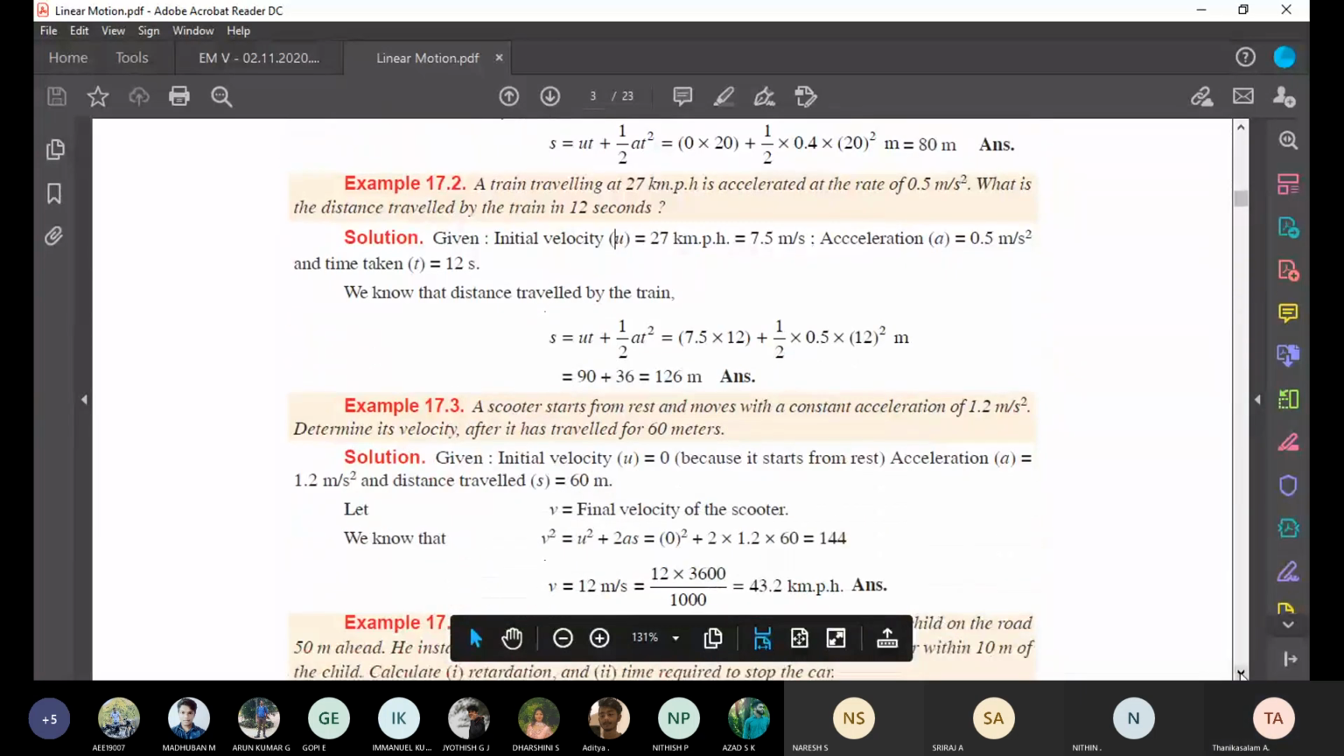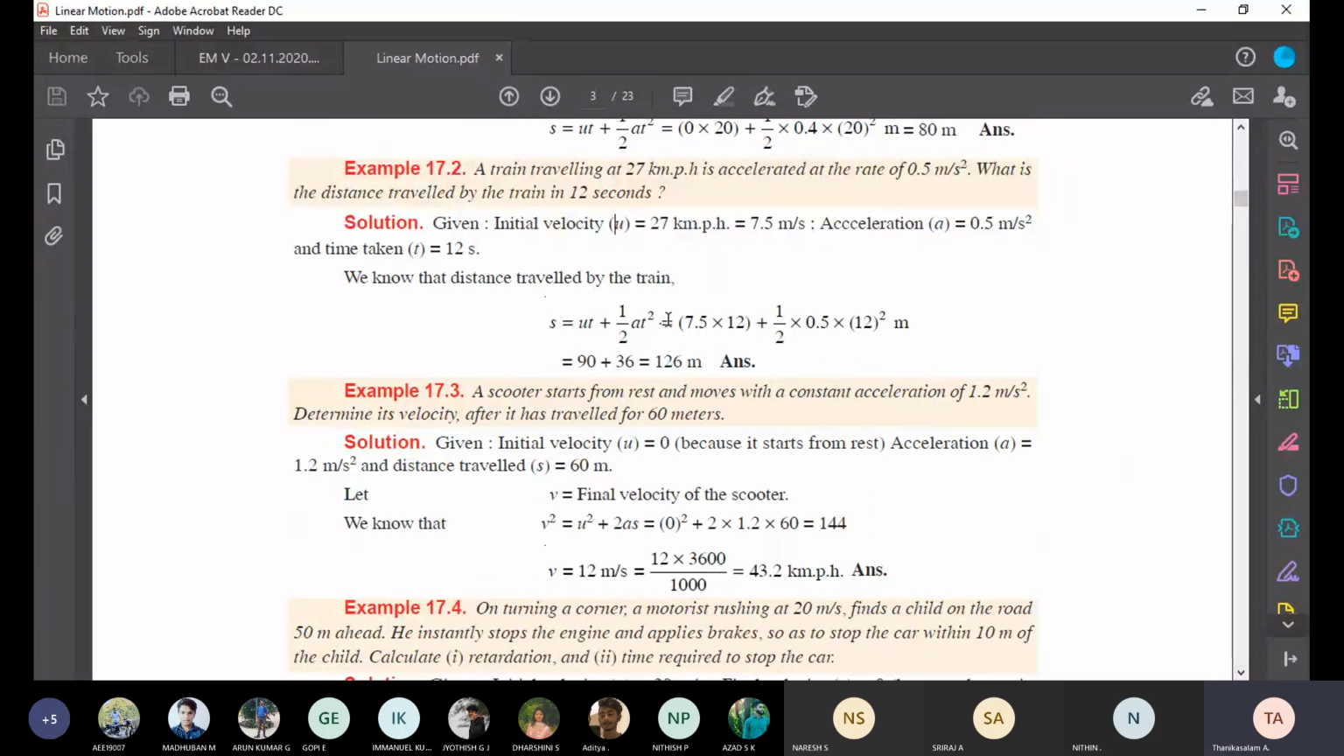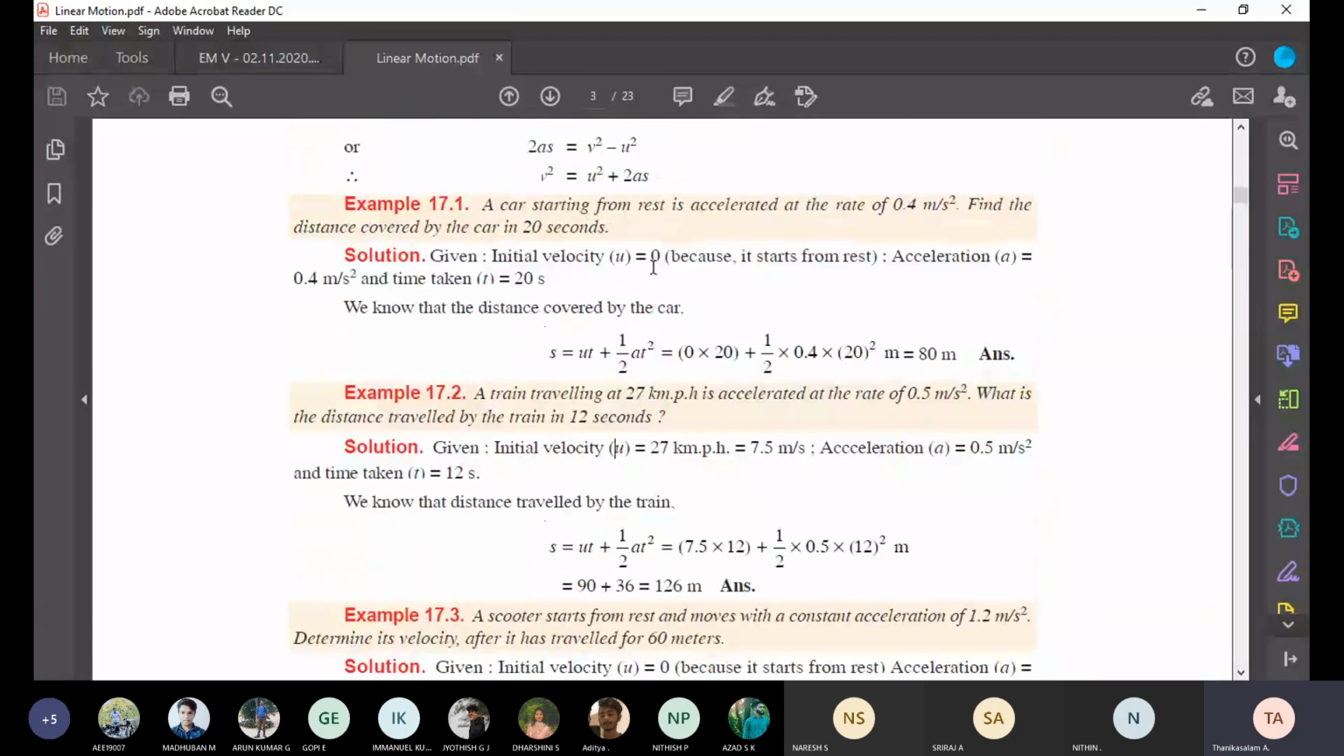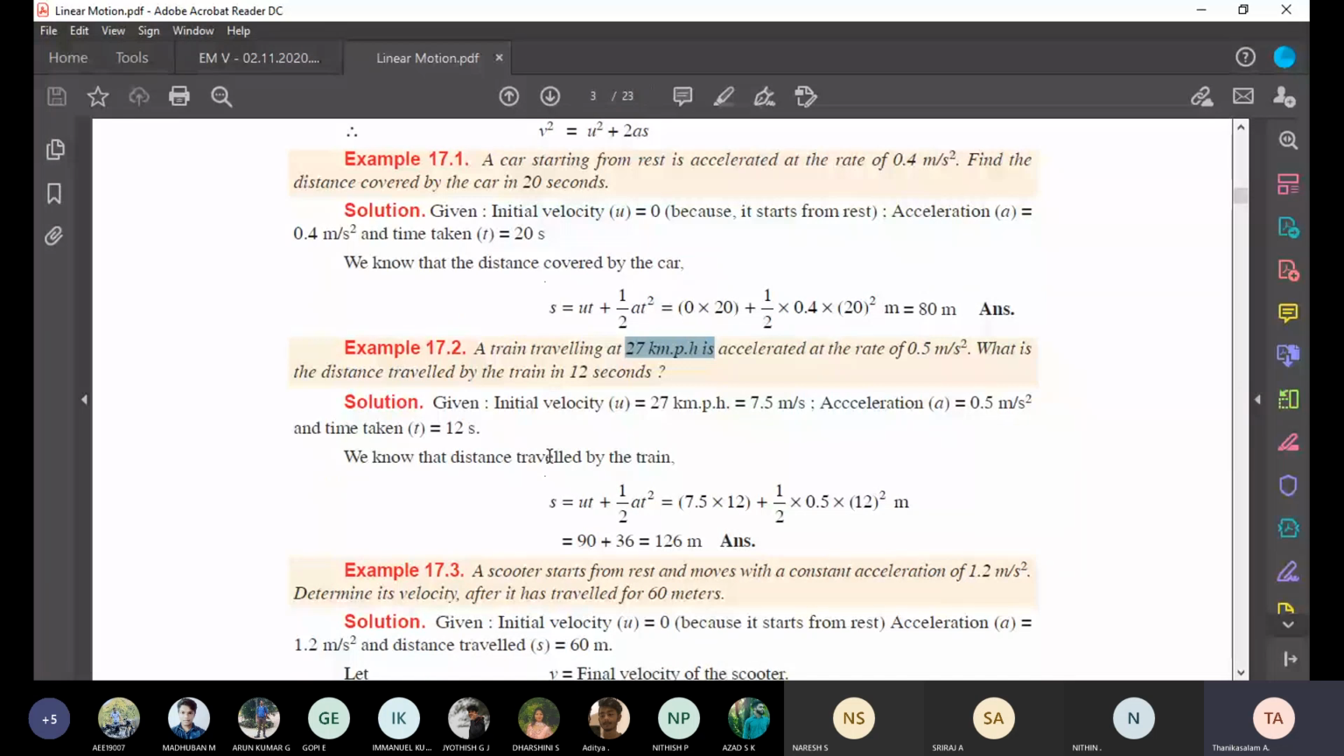Understand? What is the difference between the previous question and this question? In the previous question, the car started from rest, students. That is why we took the initial velocity as 0. Now the train is traveling, and the initial speed is given as 27 kilometer per hour. How do you convert to meter per second? 27 into 1000 divided by 3600. That is the difference.